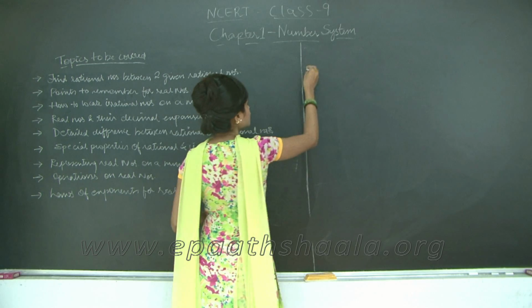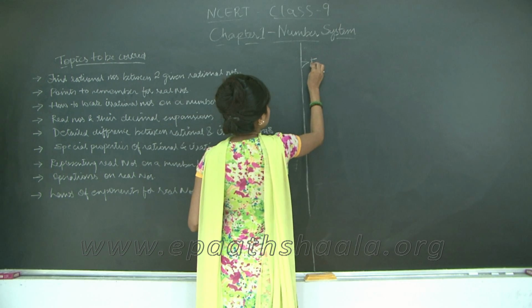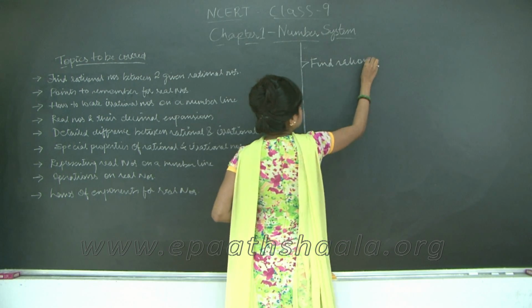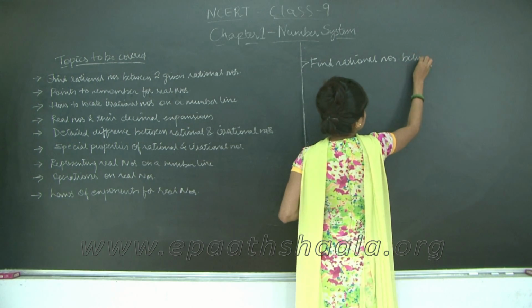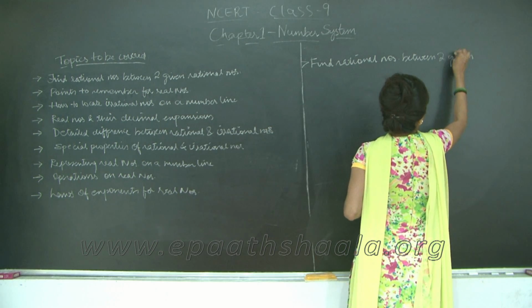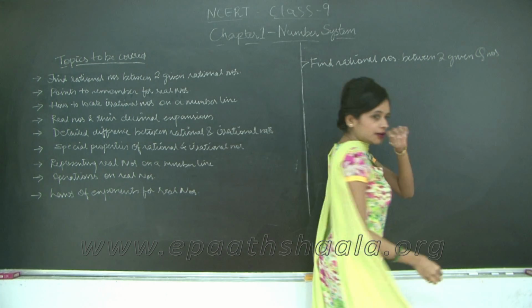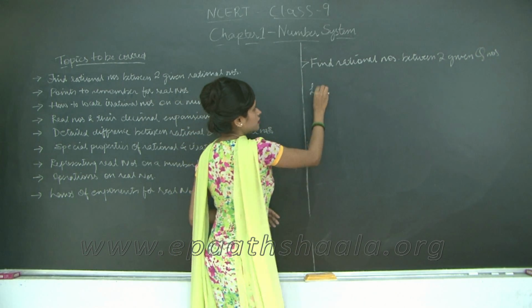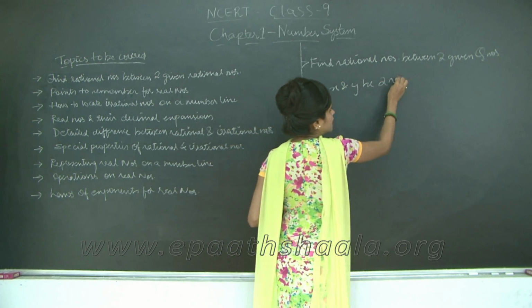Okay, so my first topic, between two given rational numbers. Q for rational. So I am going to say let x and y be two rational numbers.